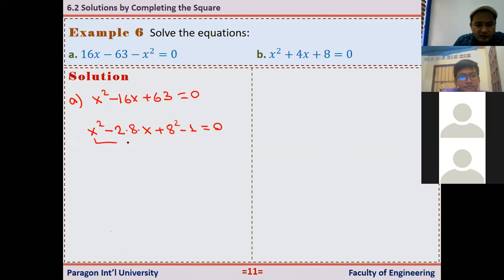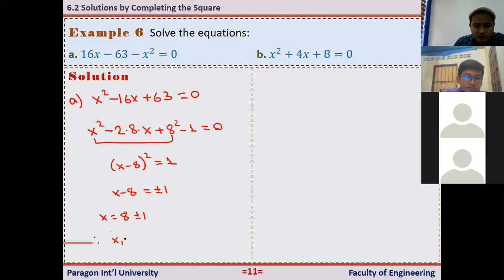As you see, these first 3 terms give us a perfect square, that is x minus 8 squared. And take 1 to the right hand side. Here we have 1. And from here, what is x minus 8? x minus 8 is equal to plus or minus 1, because the square root of 1 is 1. From here, x equals, take to the right hand side, 8 plus or minus 1. So the first solution is 8 plus 1, it is 9. And the second solution is 8 minus 1, it is 7.